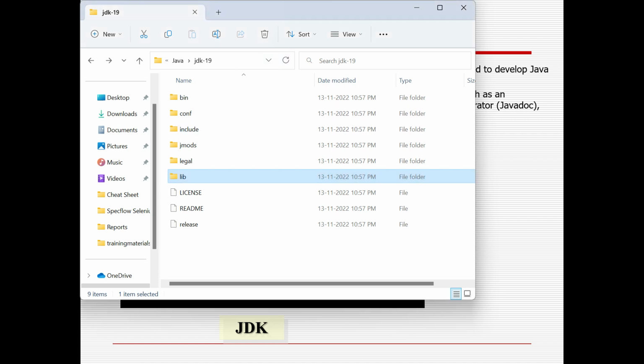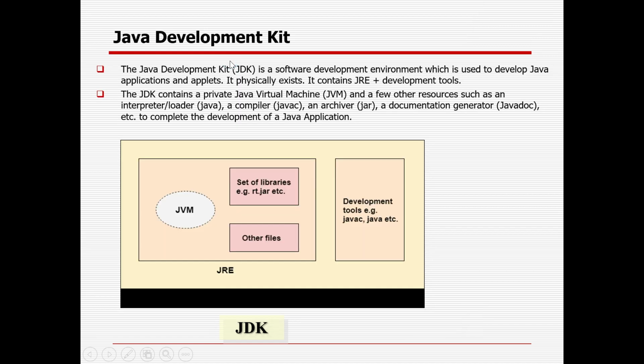That is the version you are using. So JDK is nothing but the Java Development Kit. It is a software development environment which is used to develop Java applications and applets. It physically exists. It contains the JRE plus a lot of development tools, like javac.